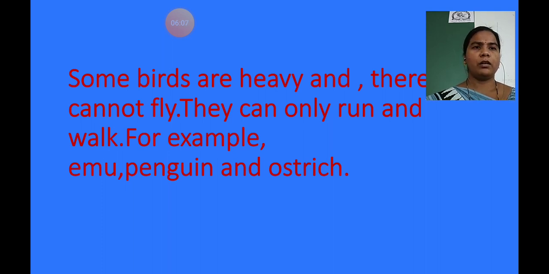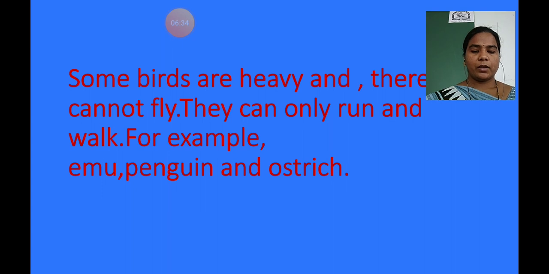They can only run and walk. They can't fly. For example, which are they? For example, emu, penguin and ostrich. These are examples of birds. Emu, penguin and ostrich are also birds, and they are heavy birds and they can't fly. They only run and walk.